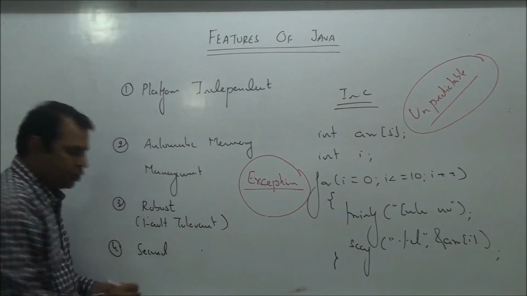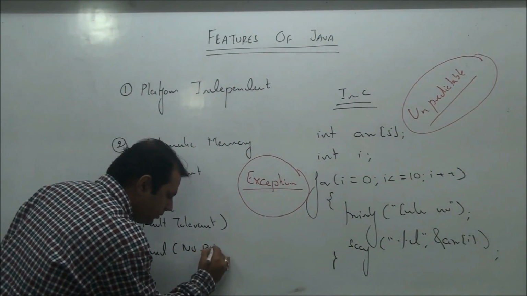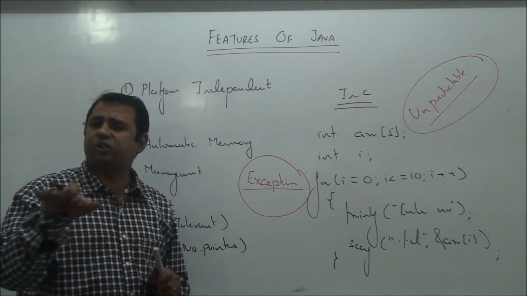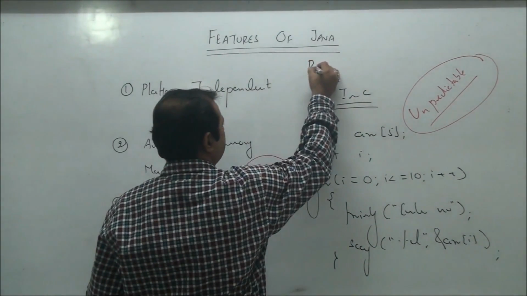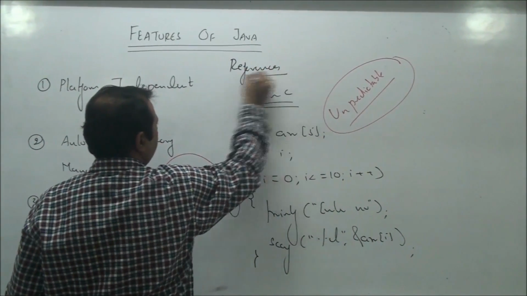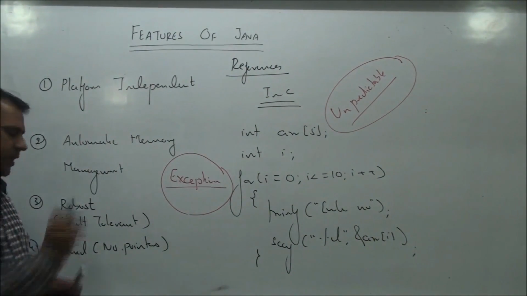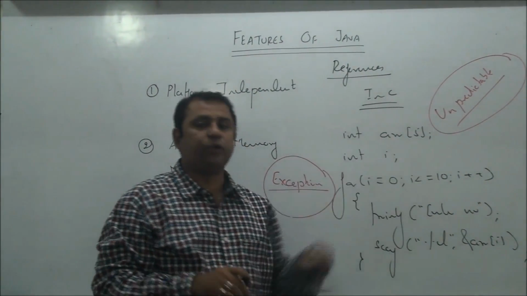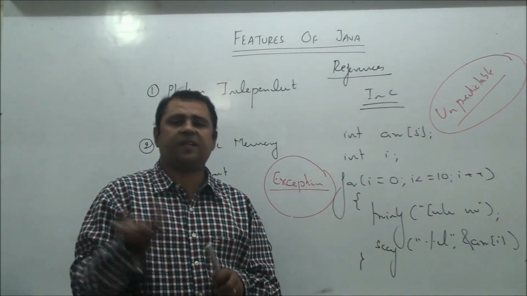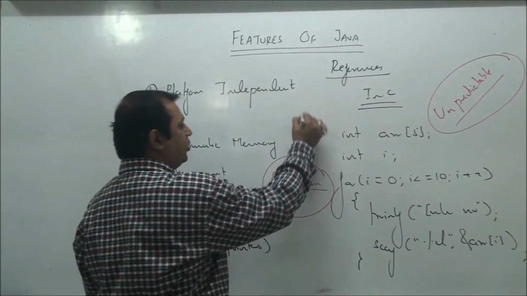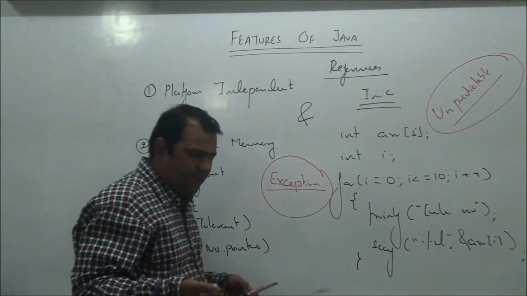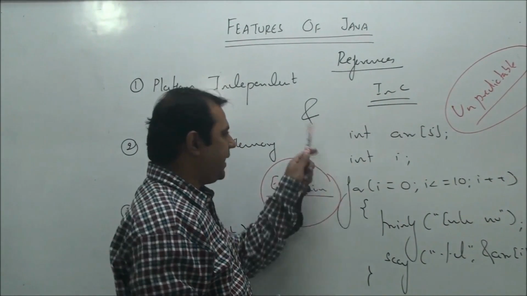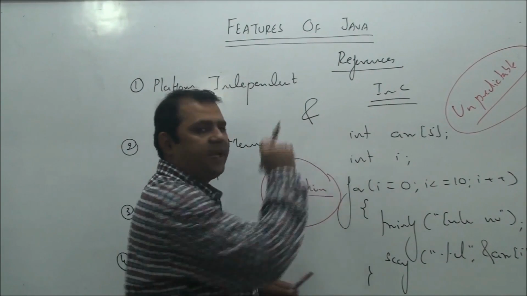Secured. In short, in Java we don't have the concept of pointers. Although we have a restricted version of pointers, which is called references, which we'll discuss when we study object-oriented programming. But in a Java program, we don't have such freedom like we had in C language to declare pointers to anything, to access anyone's or anything's address. In fact, in Java, we don't have the address-of operator. You just can't use this operator along with variables to get their address printed on the screen, while it is so easy to display anyone's address in C language by simply using the address-of operator.